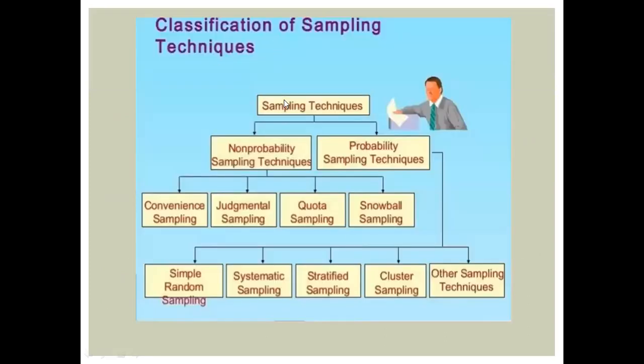Classification of sampling techniques. As I already told, there are non-probability sampling and probability sampling techniques. Probability sampling we have discussed in the previous lecture. It may be simple random, systematic, stratified, cluster, and other sampling techniques. And today our topic is non-probability sampling technique. It includes convenience sampling, judgmental sampling, quota sampling, and snowball sampling.